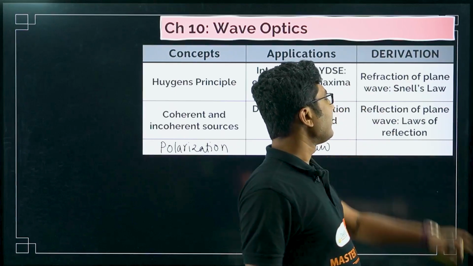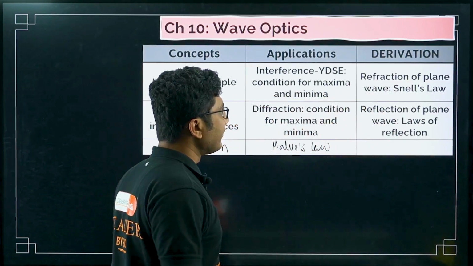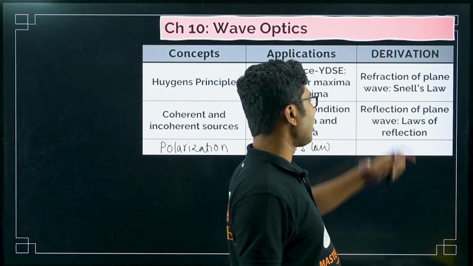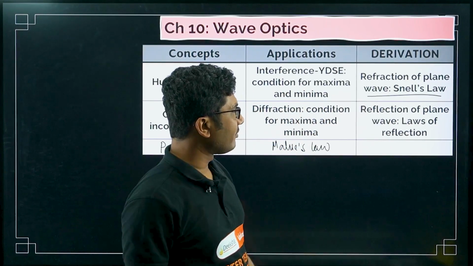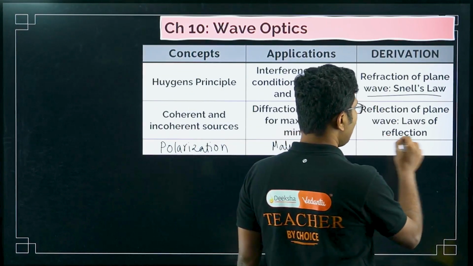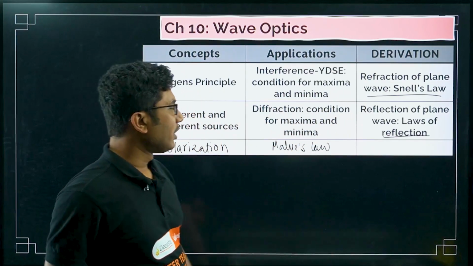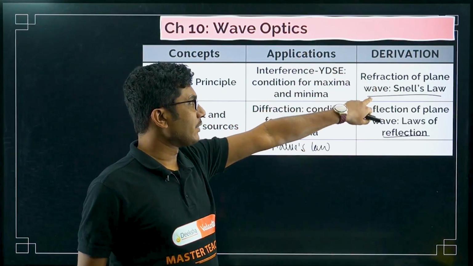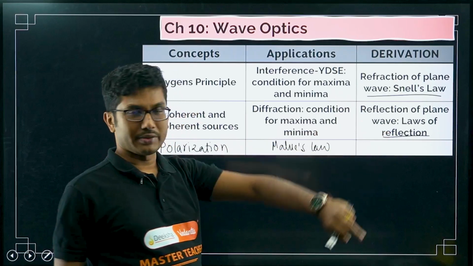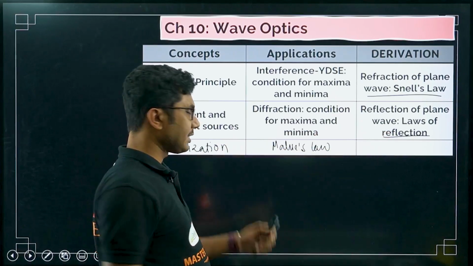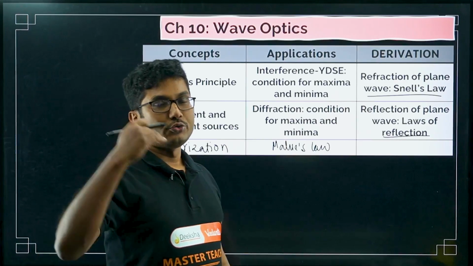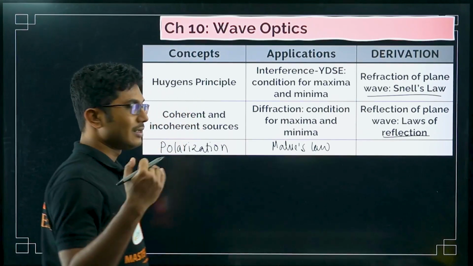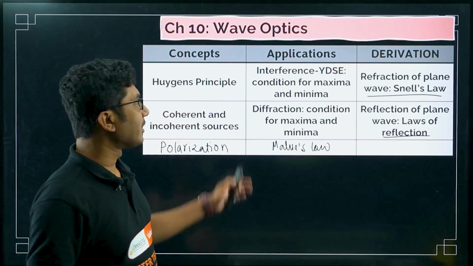Now in the derivation section, refraction of plane wave, Snell's law, very important. Reflection of plane wave, laws of reflection, this is also very important. These two derivations: this one is a 5-mark derivation, this is a 3-mark derivation, but both types of derivations are common from this chapter. And as I said, this is for students who want to score more, at least 80-90%. For them it is recommended.